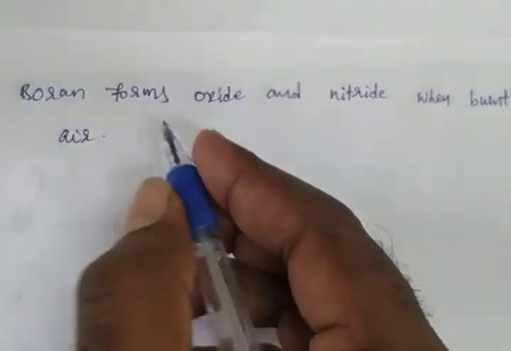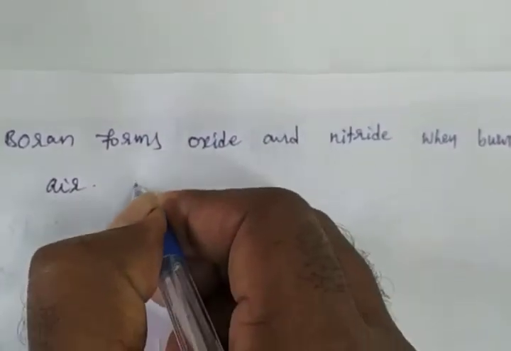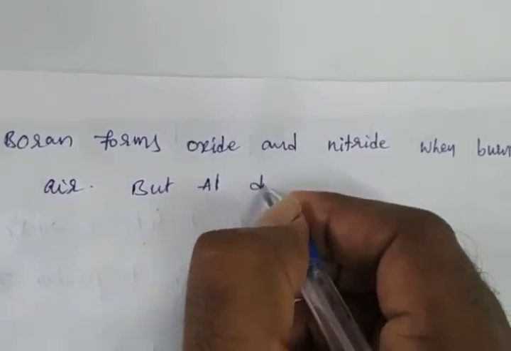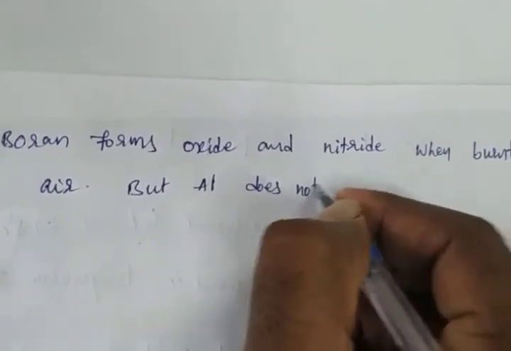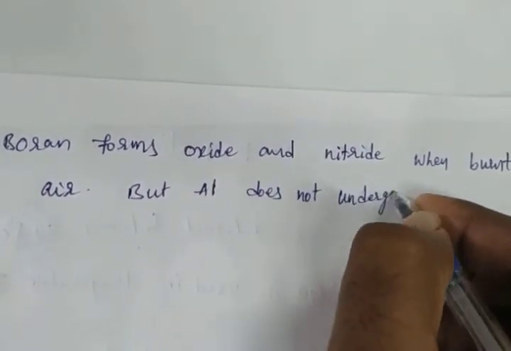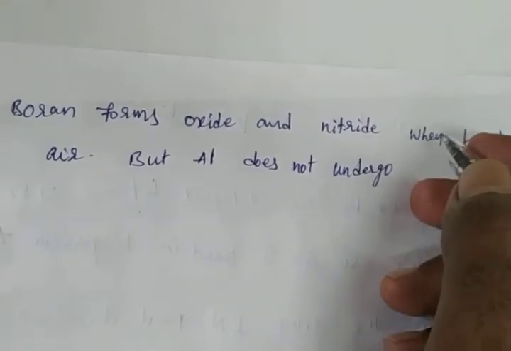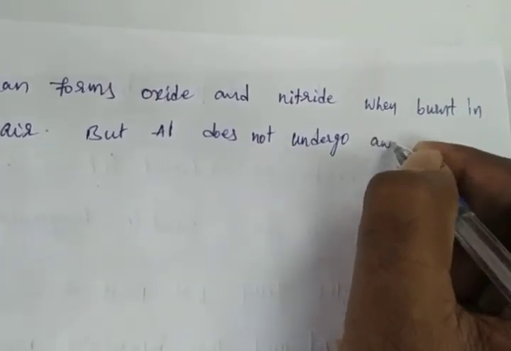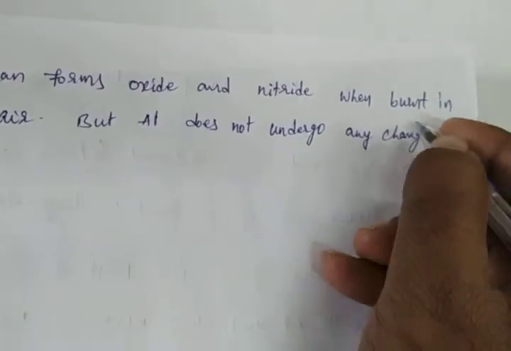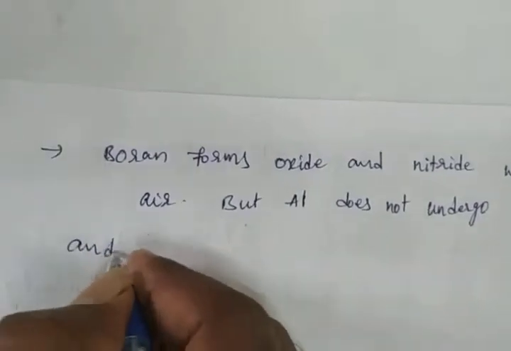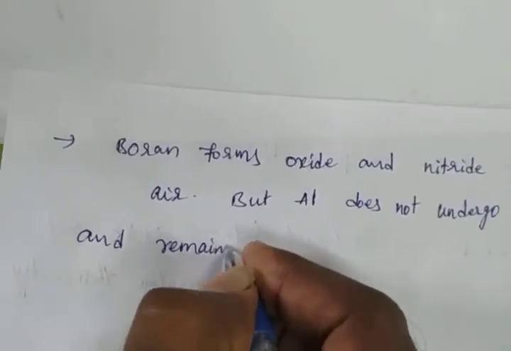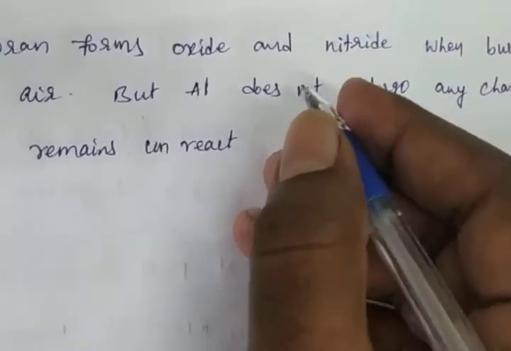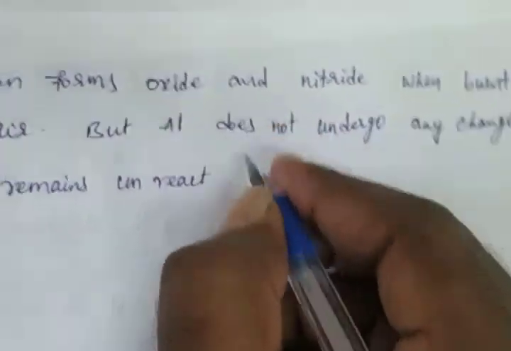What about the aluminum? But aluminum does not undergo any change and remains unreacted, because it forms an oxide layer.